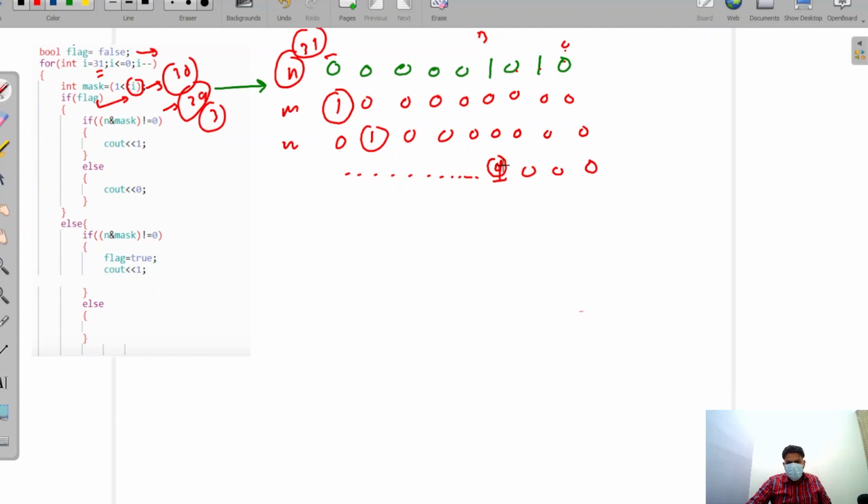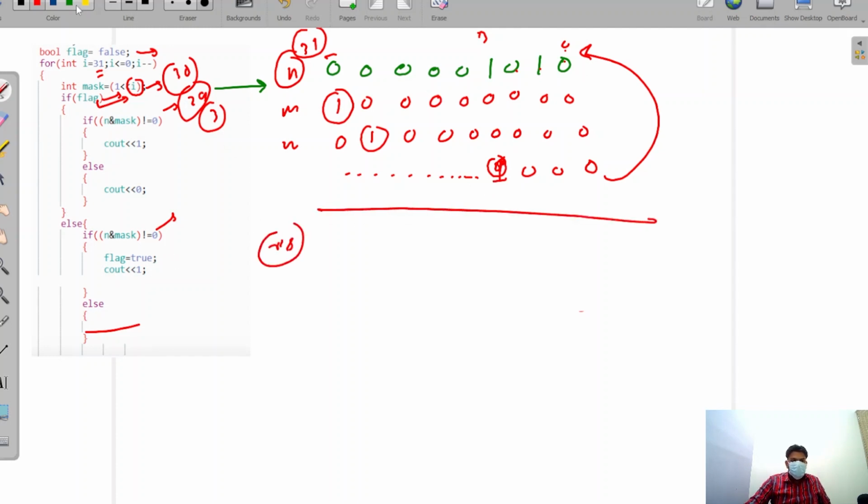Okay, we are taking mask as 1 because we shift this I to 3, then it will provide this one. Now when we go in, we get flag equal to false, so we are not going in this loop, we are going in this loop. Before this one the flag is false, but when we come in this loop, we find that when we take n and mask, we get not equal to 0. We are getting 1, 0 0 0 0 1.